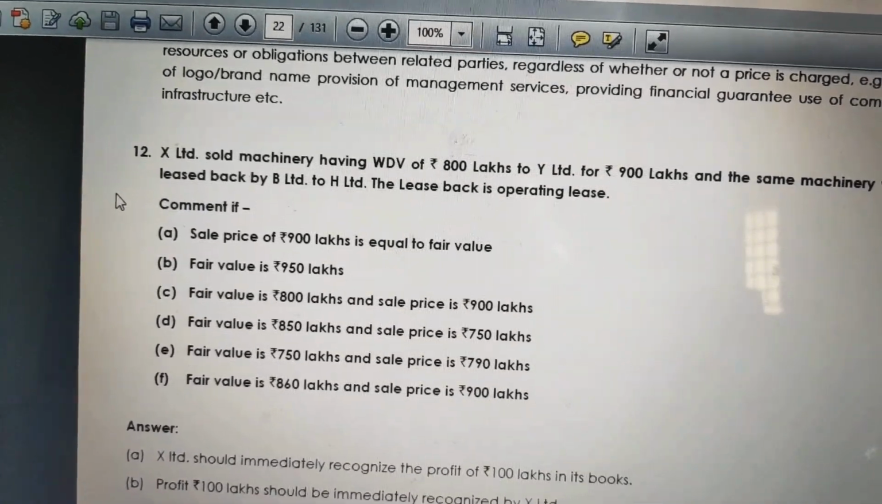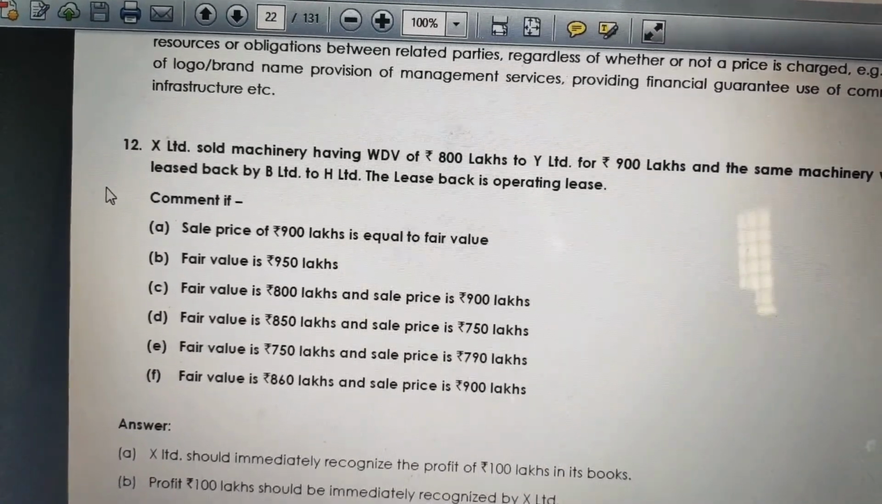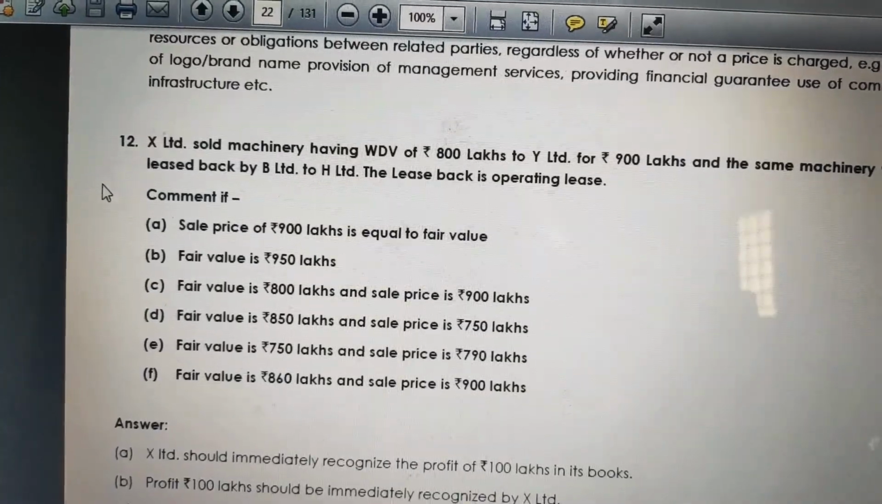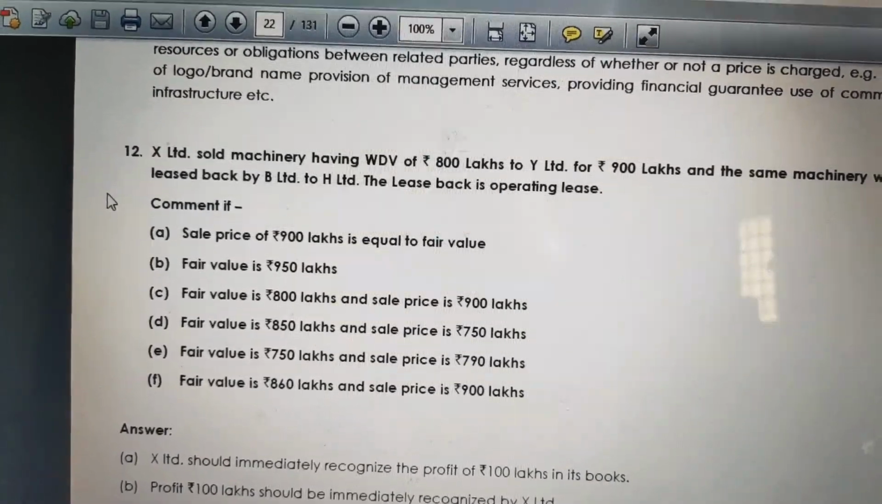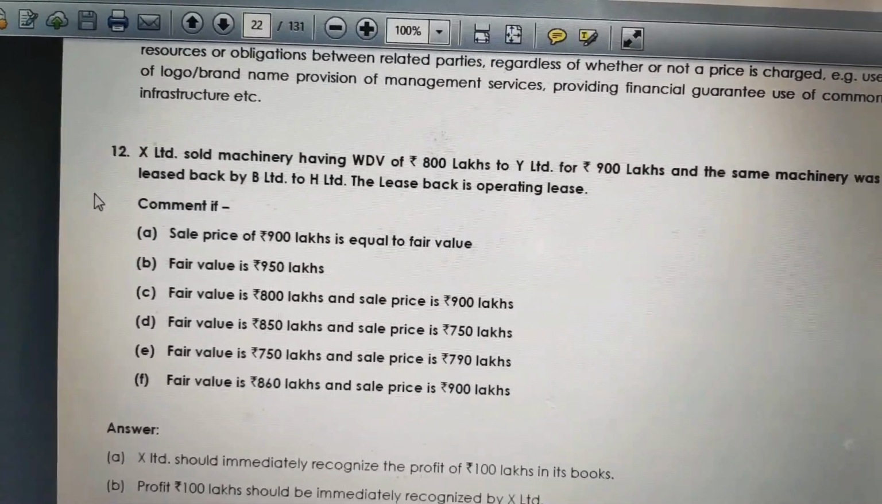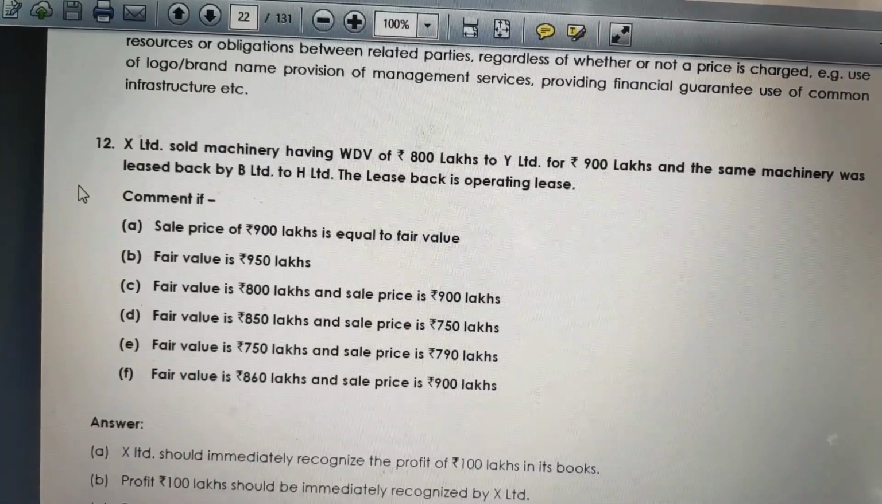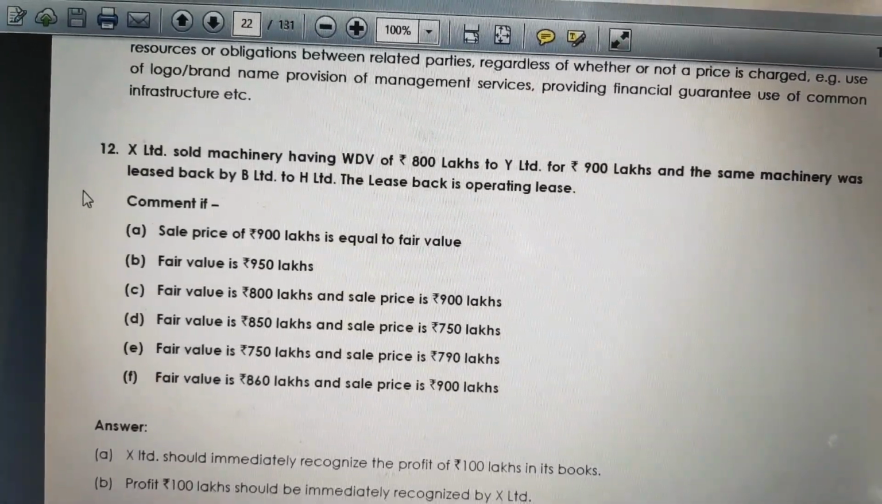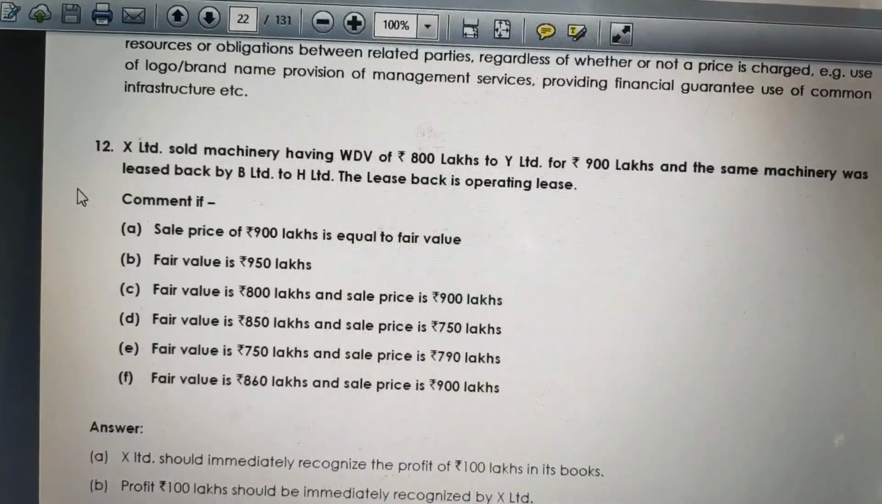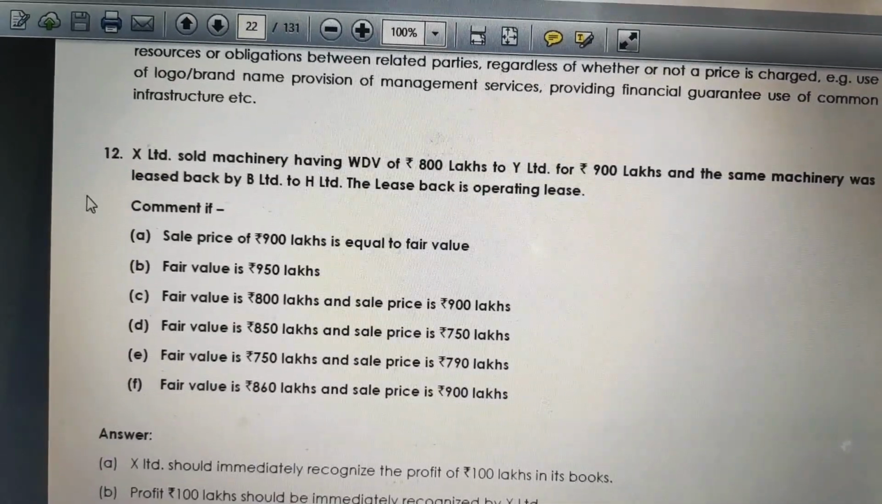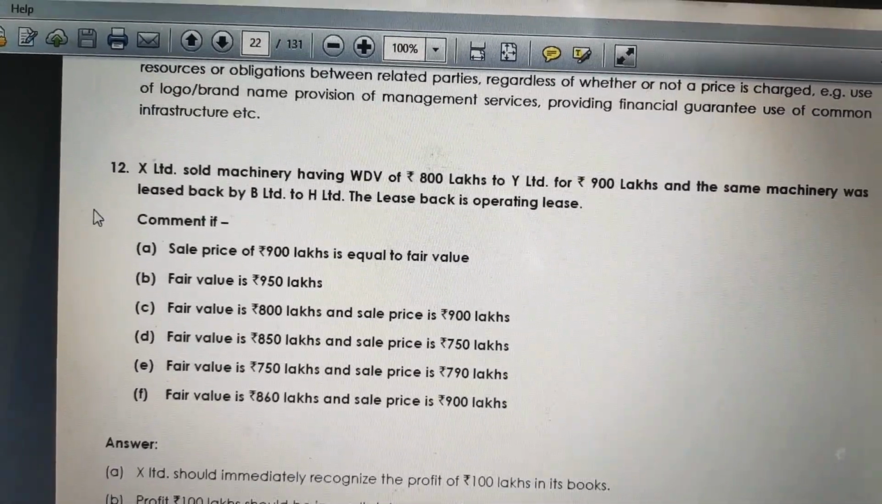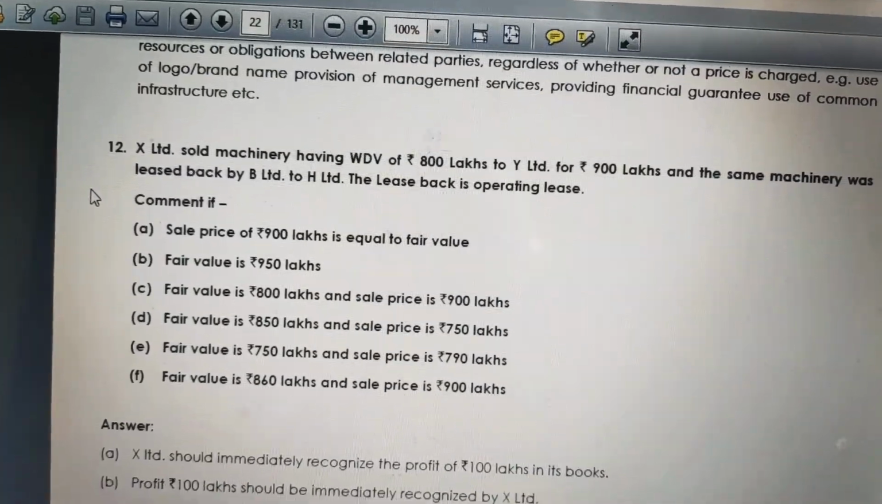The fair value was given as 750 lakhs and it was sold at 900 lakhs. It was given in the main question, friends, if you see in the above line. The return on value is 800 lakhs. Even though return on value is 800 lakhs, it was sold for 900 lakhs, but the fair value of the asset is 950 lakhs. So the selling price was lesser than that of the fair value, if you observe it.